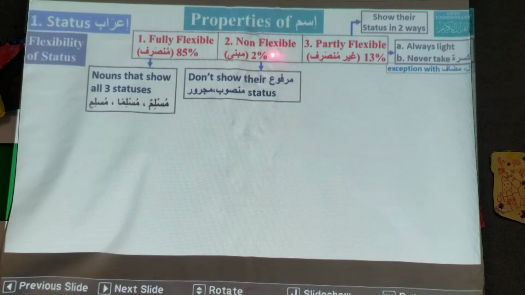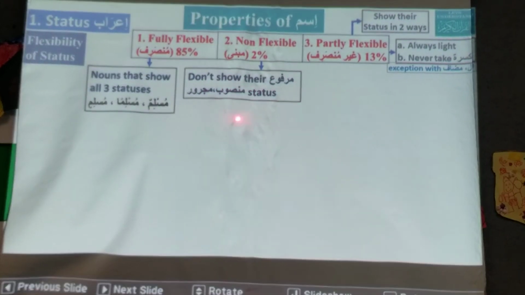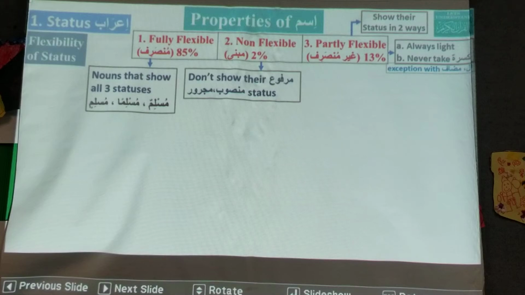And then there are non-flexible. Non-flexible are called mabni. These are 2%, and they do not show their marfu, mansoob and majroor status. So they remain fixed. We cannot say by looking at it whether it is marfu or mansoob or majroor. Actually they do not show their status.